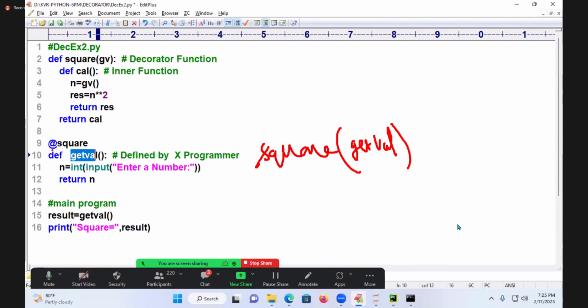If you write @square at the definition of the normal function, it will go to this place and enter inside of that. So this @get_value is stored in GV. Enter inside of that, GV of n, put it in n double star 2, doing the result and returning the result. Cal is returning, and that cal in turn calls and gets the result here. That result will be coming and storing in the result.